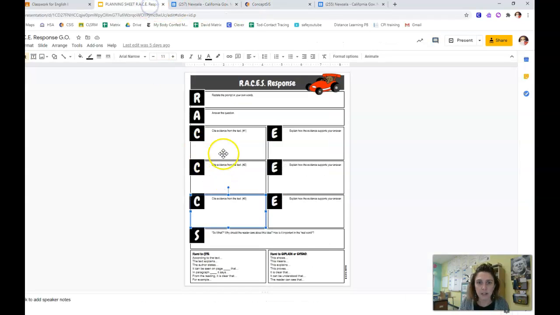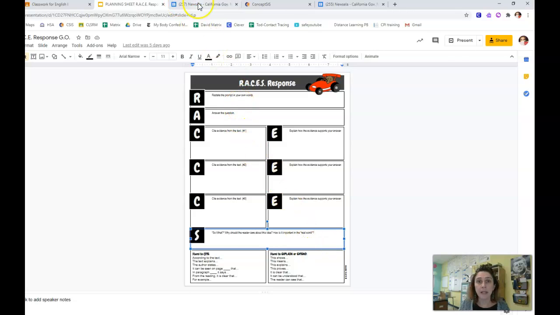And you plug those in here, evidence, evidence, evidence. And then for each piece of evidence, you're going to write a sentence that supports your answer, that elaborates and explains, okay? After you've found that evidence, you're going to go down here to the bottom and you're going to do your mic drop. This is why it's so important to everybody in the real world. Last sentence of your paragraph, okay?